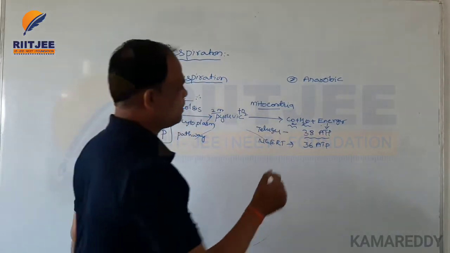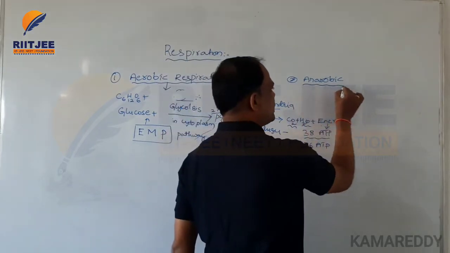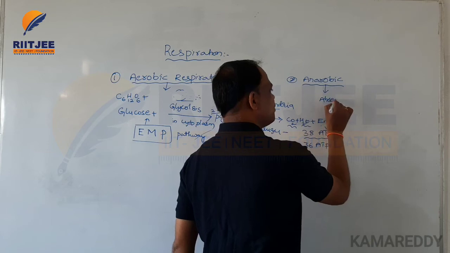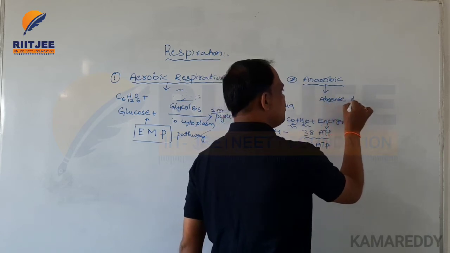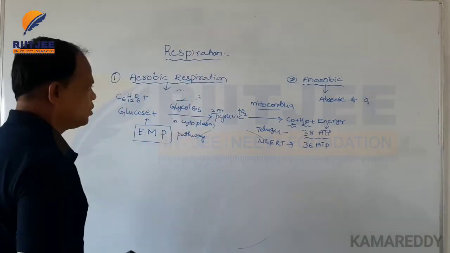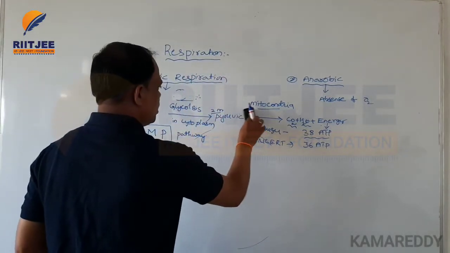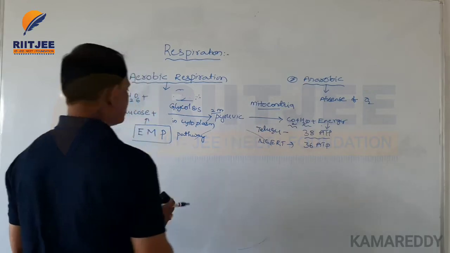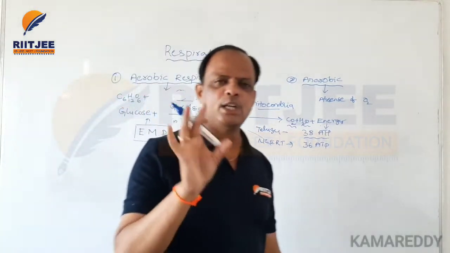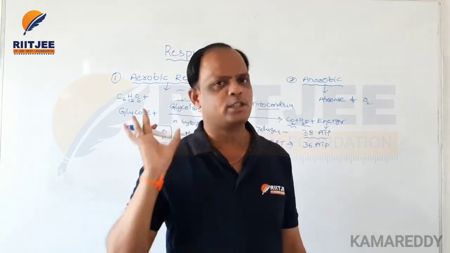Anaerobic respiration means the respiration process occurs in the absence of oxygen. The first step, glycolysis, is involved in both aerobic and anaerobic respiration.